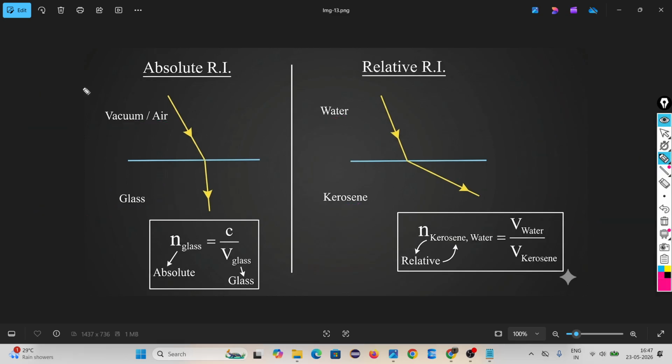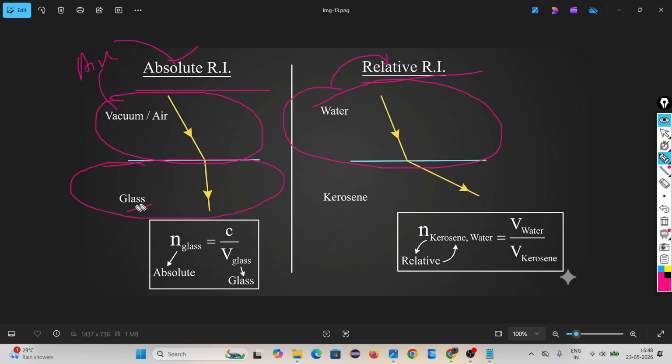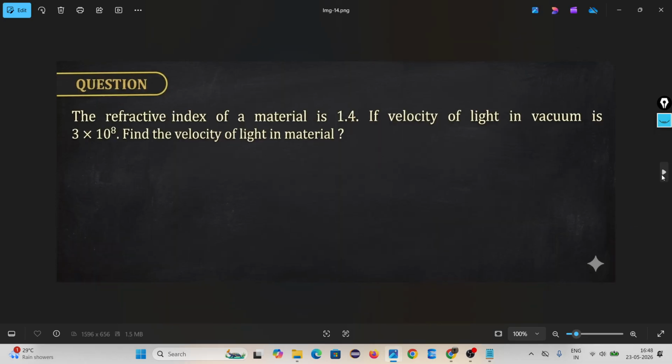For knowing absolute or relative, look only at the first medium. If the first medium is air, that is absolute. If the first medium is anything other than air, that is relative. Always remember you are finding the refractive index for the second medium. If it is absolute, no need to write a comma and the medium name. But if it is relative, you have to write.